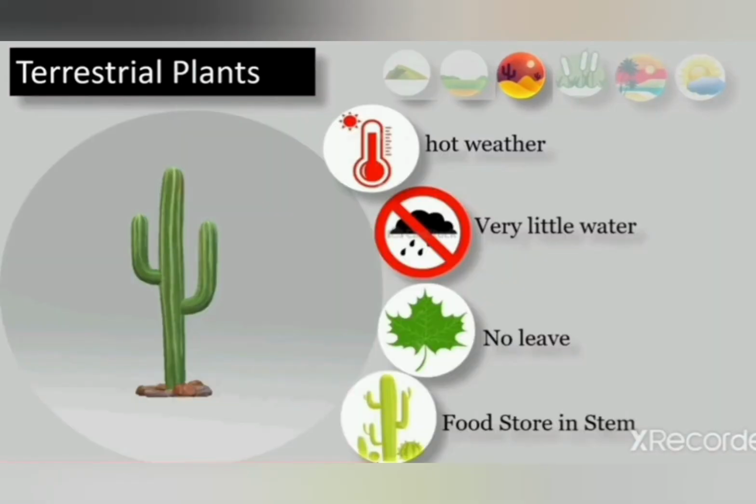Okay, as you can see in the picture, there is a cactus plant. As it is very hot in the desert area and there is very little water, the plants growing there have adapted themselves. Their roots grow deep into the soil to absorb the water.